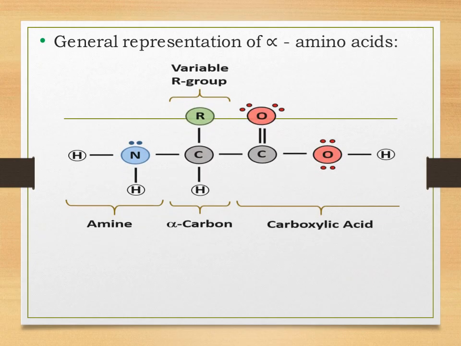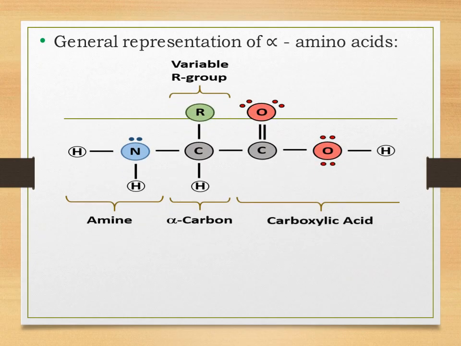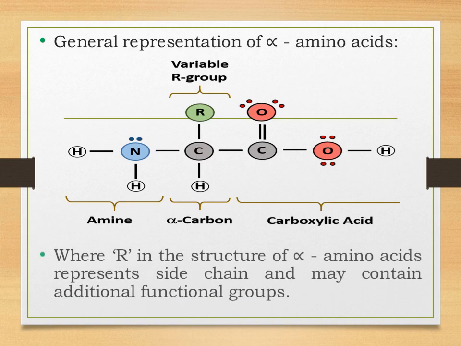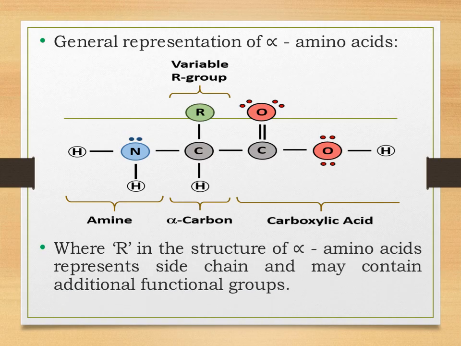Students, on this slide we have the representation of alpha amino acid. As I have already told you, alpha amino acids are just derivatives of carboxylic acid. You can see that there are two functional groups. First is the carboxyl group and the second one is the amino group. Now students, the carboxyl group will have the main priority. It will have the highest priority.